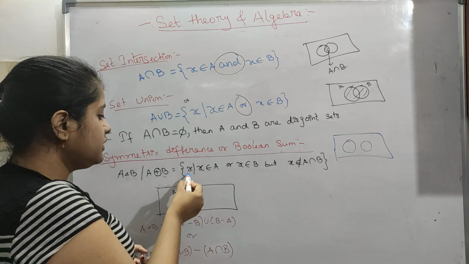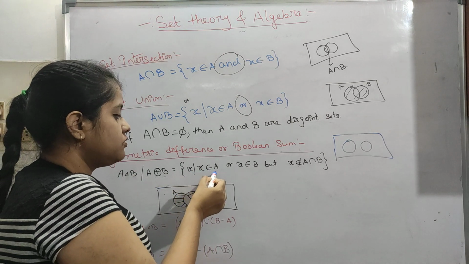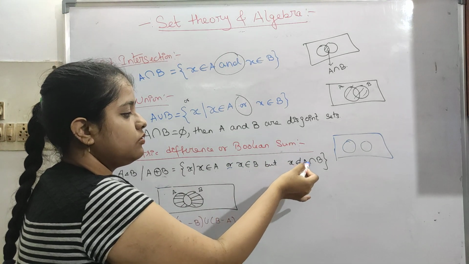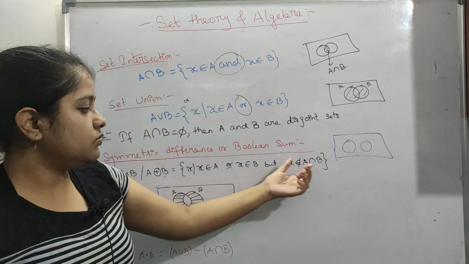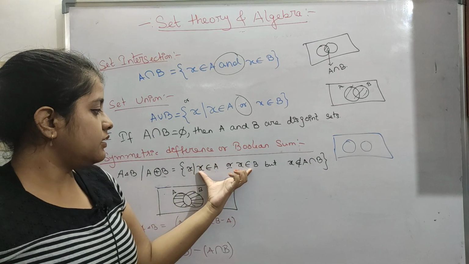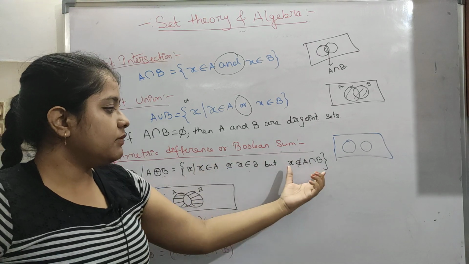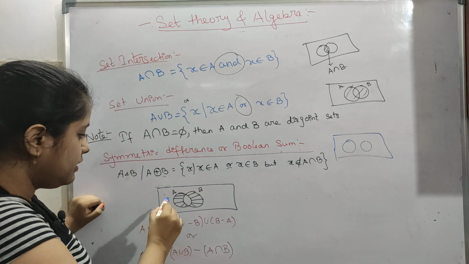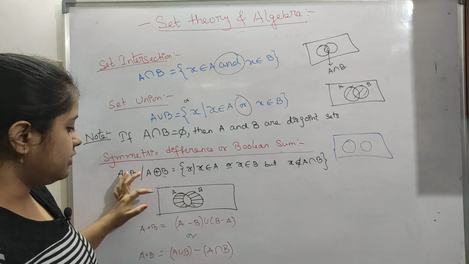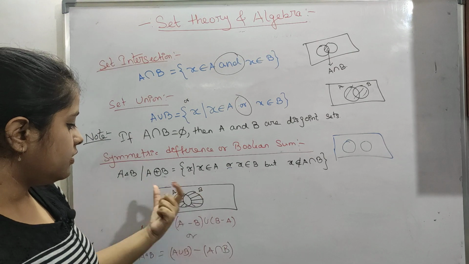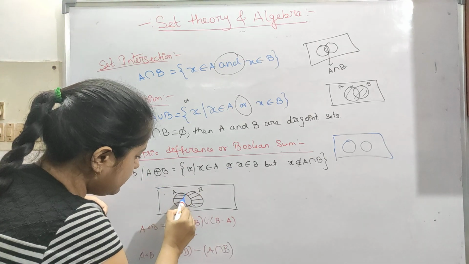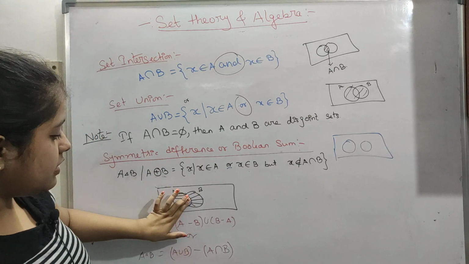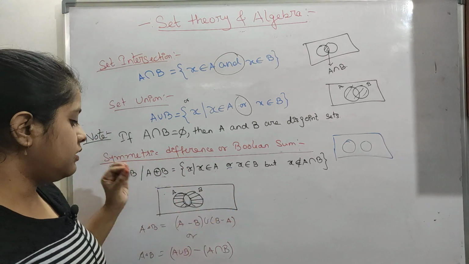So now it is X belongs to A or X belongs to B, but X doesn't belong to A intersection B. So either this part is true, but this intersection part is not there. Let's see this with an example, it will be clearer. A and B are two sets, there's the joint part, the intersection part, and just the intersection part is not included in our answer.